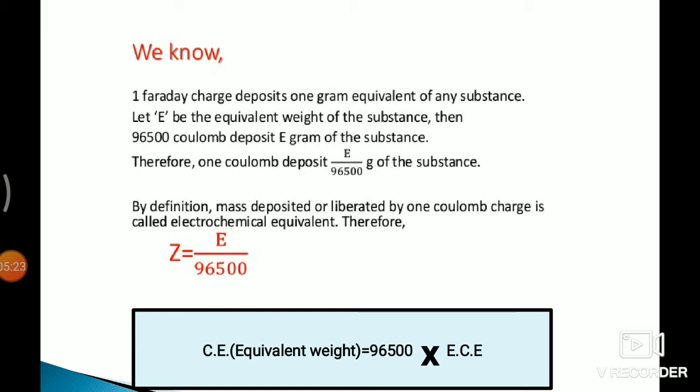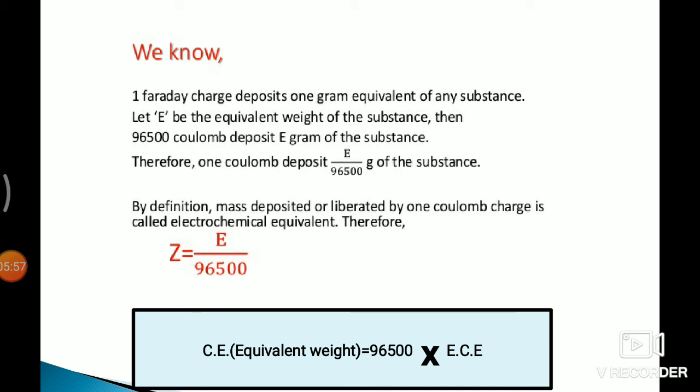By definition, the mass deposited or liberated by 1 coulomb of charge is called the electrochemical equivalent. Therefore, Z is equal to E upon 96,500. So the relation between the chemical equivalent and electrochemical equivalent is: chemical equivalent is equal to 96,500 into the ECE, meaning the electrochemical equivalent.